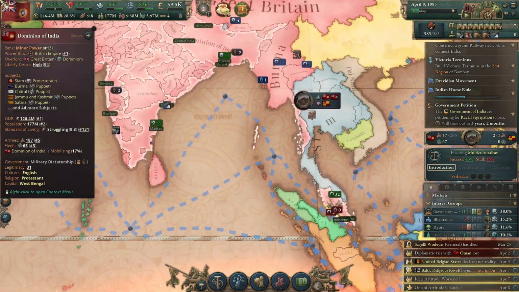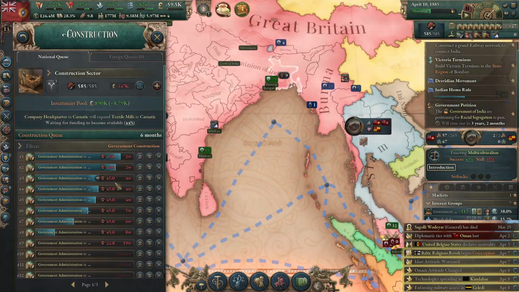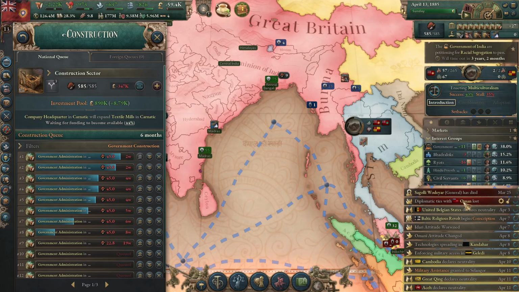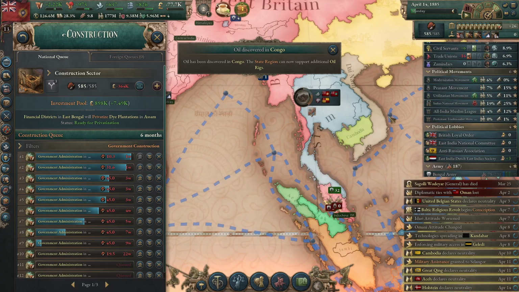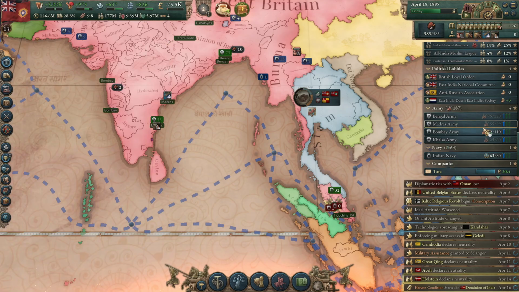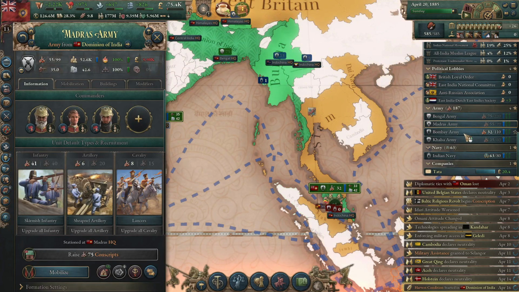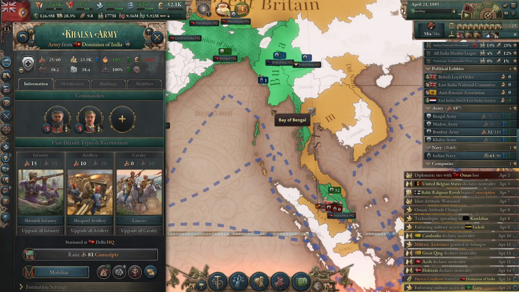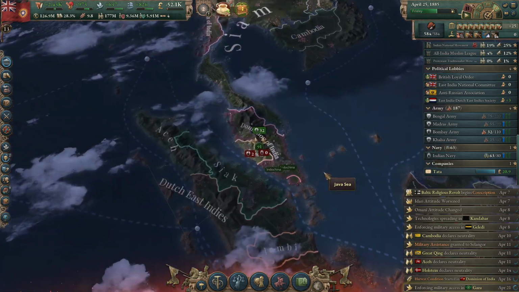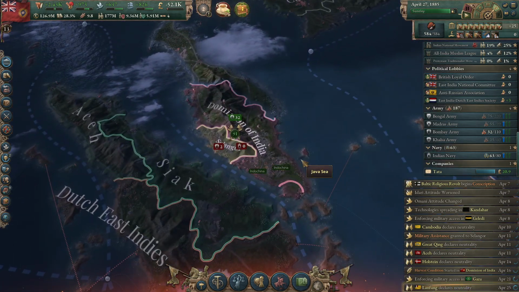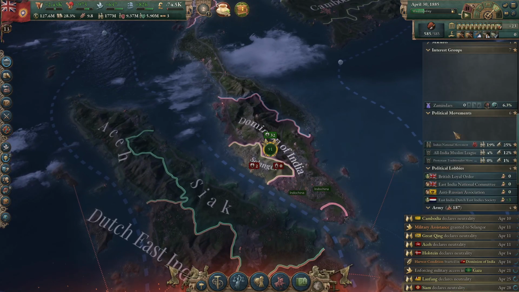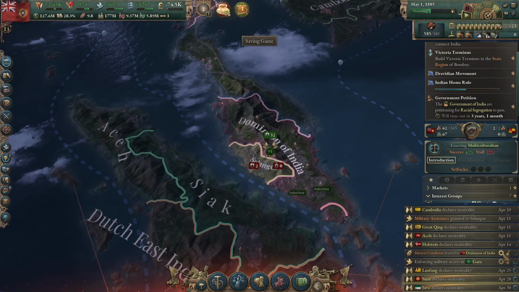Alright. Meanwhile, we are continuing to build up this government action. Ooh, we lost a general. So go to what they are. As long as none of our armies has only one general, I think we'll be fine. I'm not too worried about that. We can spare one guy. As long as we've got a spare general, it'll be fine.